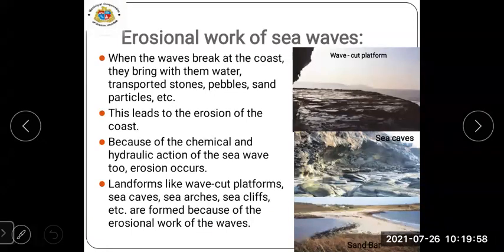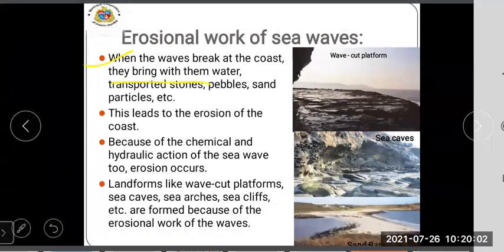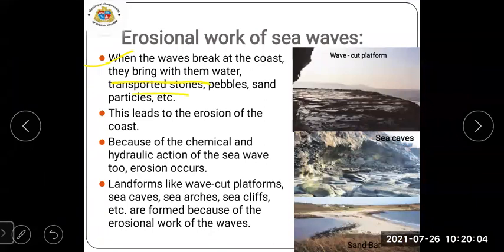When the waves break at the sea coast, they bring with the water transported stones, pebbles, sand particles, etc. When the waves start hitting the coast, along with that, water is also there, and they transport stones, pebbles, and particles along with the water.